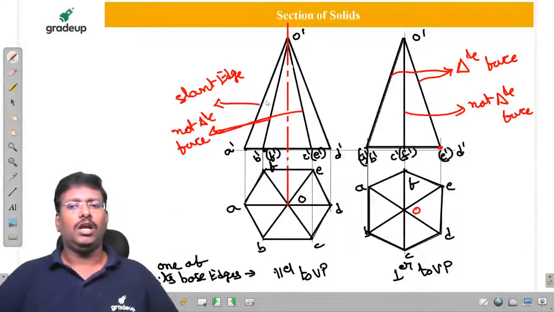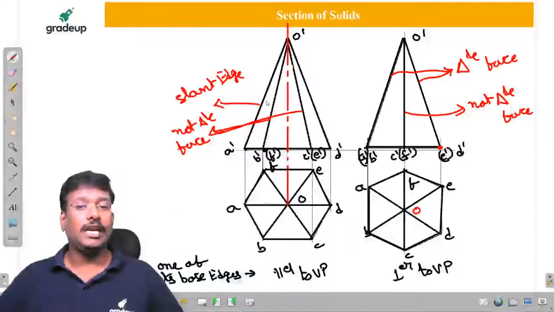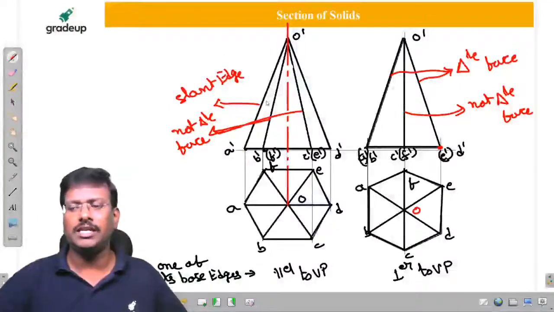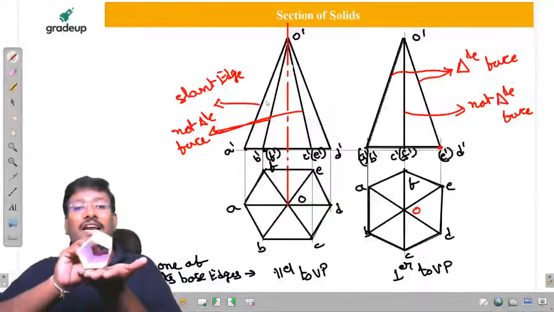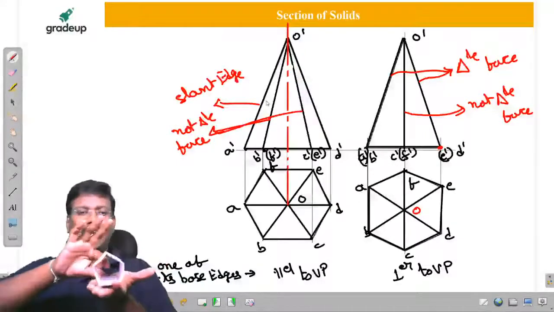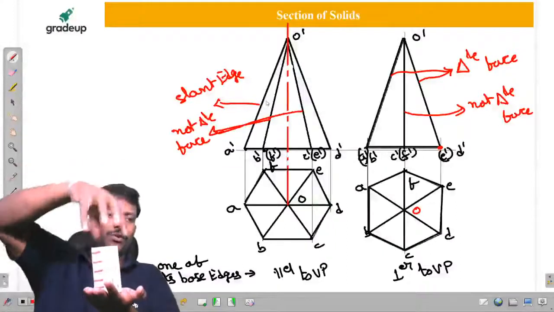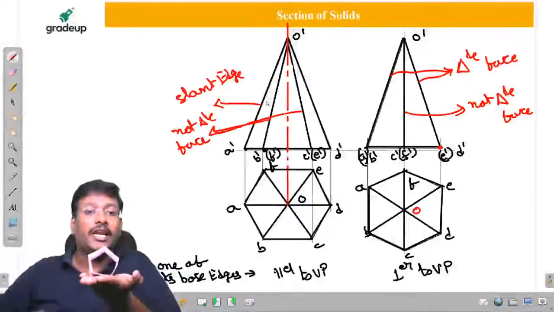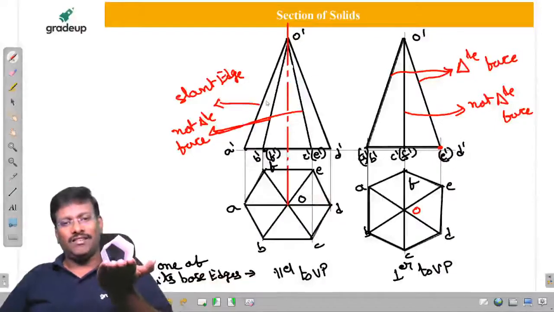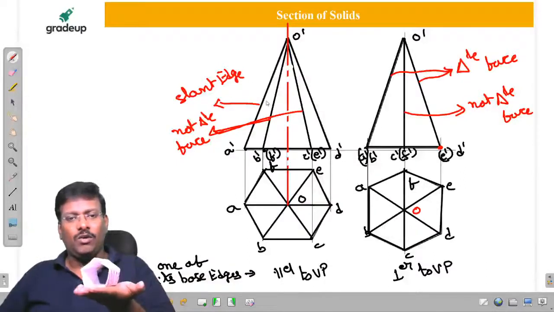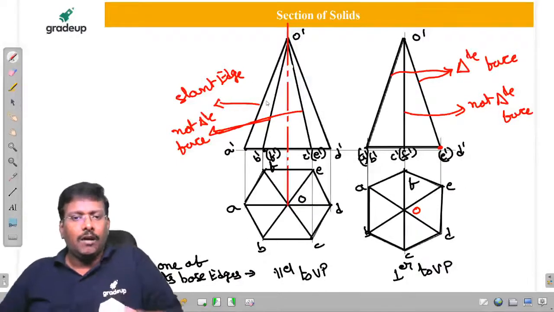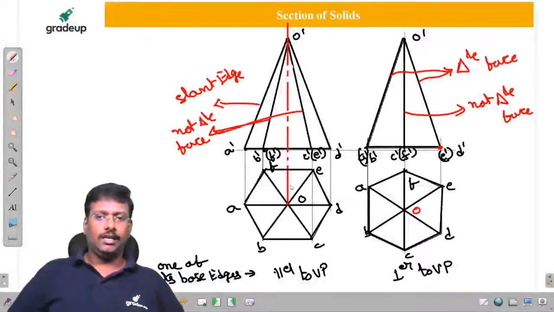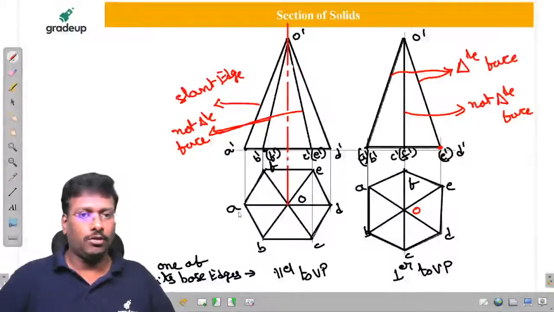Good. Now, let us consider, my dear friends, in case of prism, one more possibility of getting the question. What is the other possibility, sir? That is nothing but rectangular face on HP. Sir, the base on HP means the top view is a polygon. But once the rectangular face is on HP, this is the way we have to consider. In this case, front view is a pentagon, but top view is a rectangle. Top view is a rectangle. Is it clear? So this one also you try to remember, my dear friends.